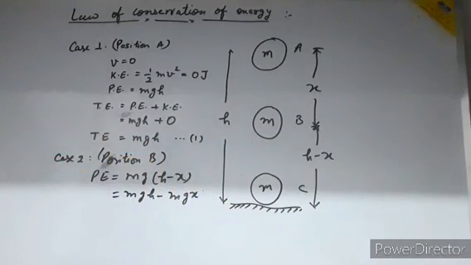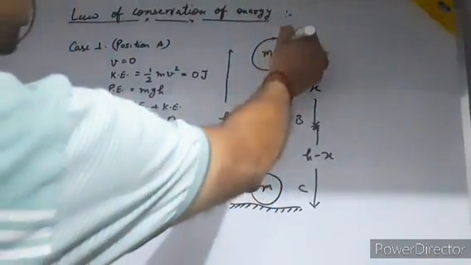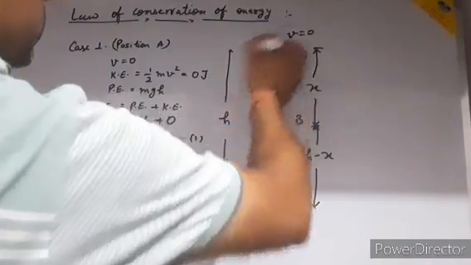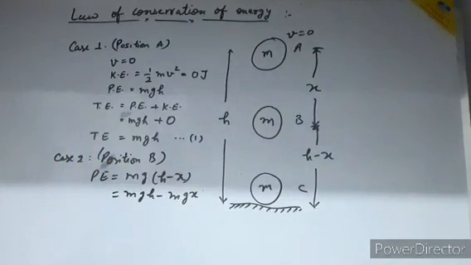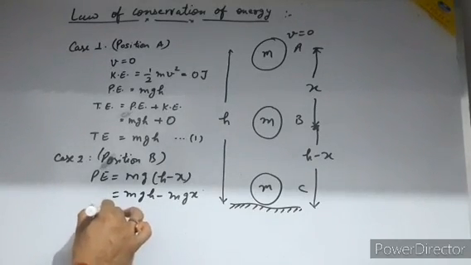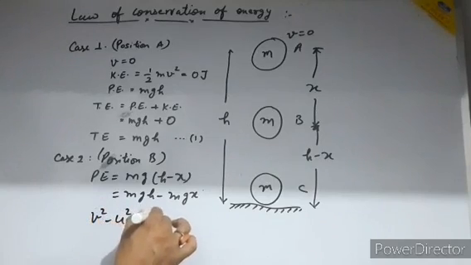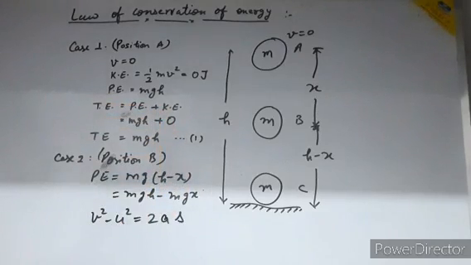Now I am going to calculate the kinetic energy. At point A, your velocity is 0, but at point B there is some certain velocity, so I am going to find the velocity at point B. For this I am using Newton's law of motion, the formula v square minus u square is equal to 2as.